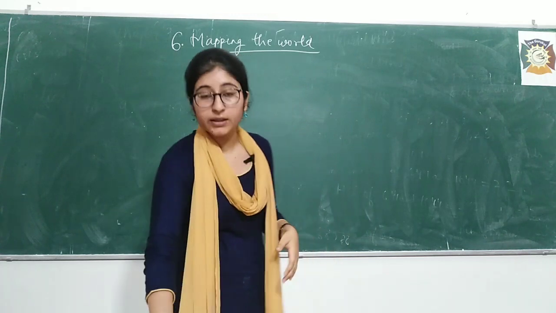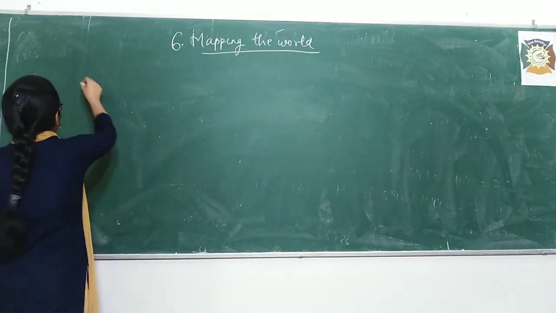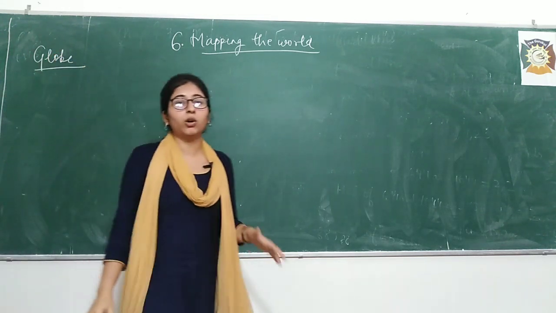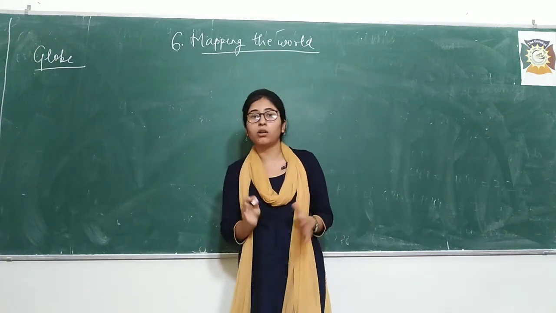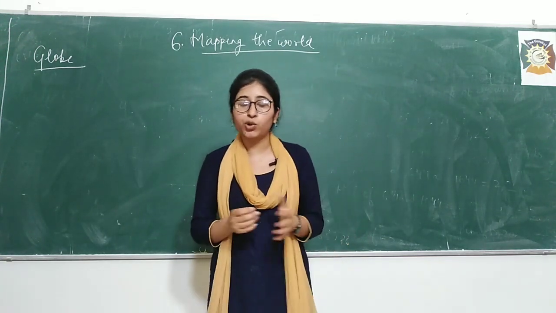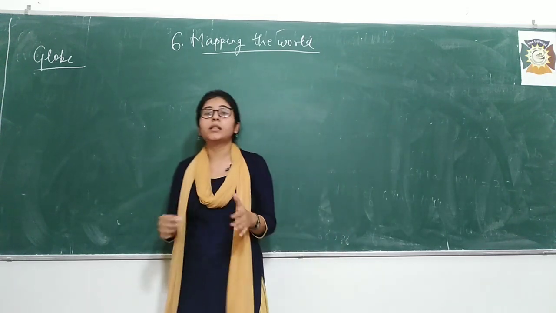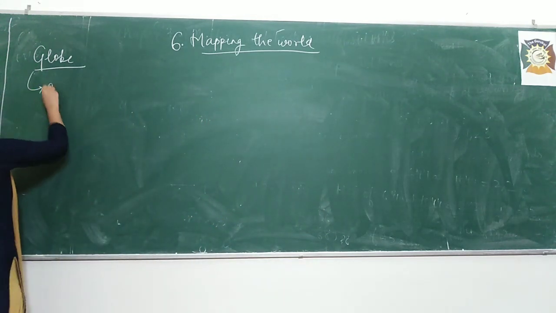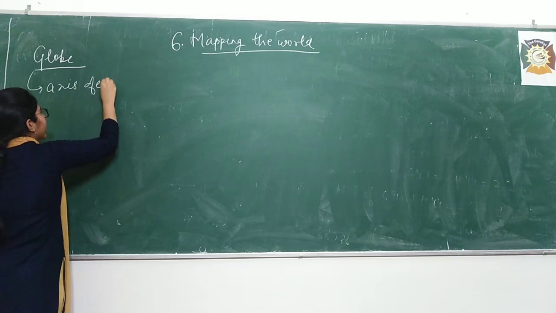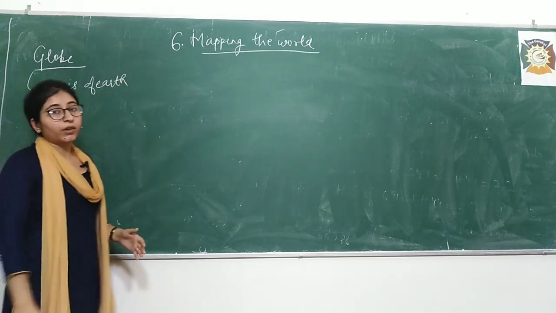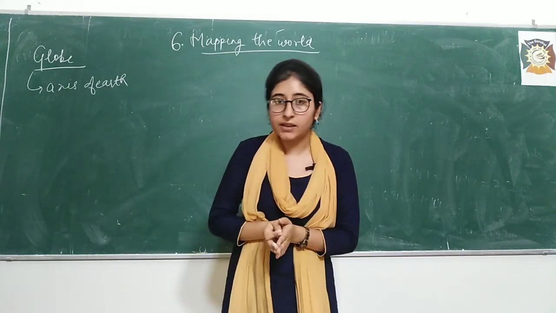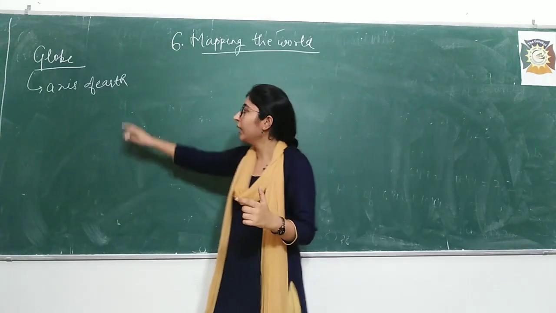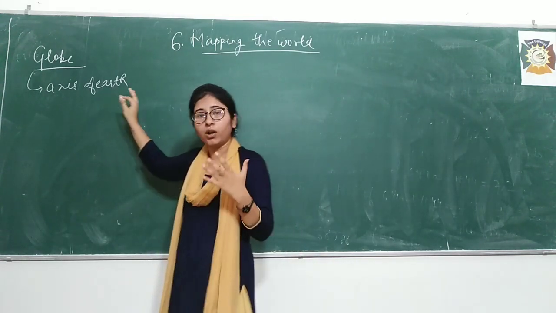So students, in the last class we studied the globe. What is a globe? A globe is a three-dimensional model of the earth, right? And I showed you the globe also, what it looks like. In the globe, what we have studied till now is the axis of earth. What was it? It was an imaginary axis which in the globe was a road, and that road was imagined as the axis of earth, right?